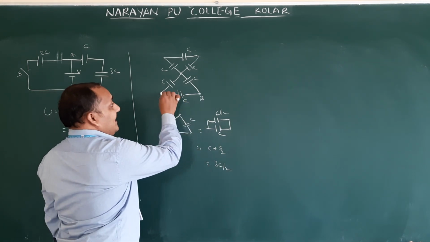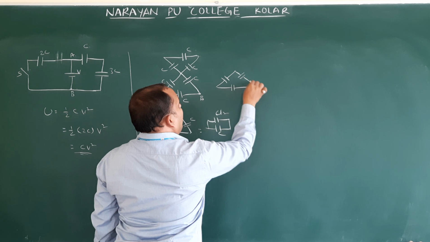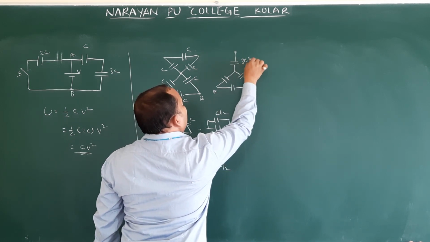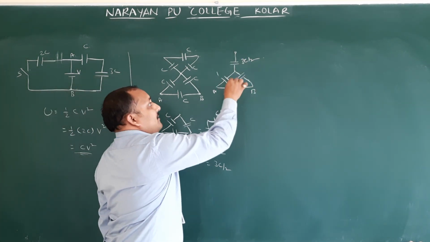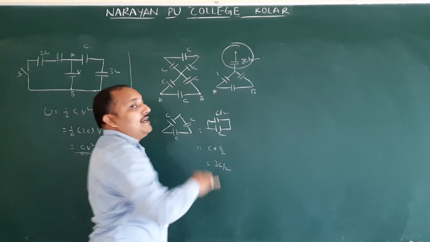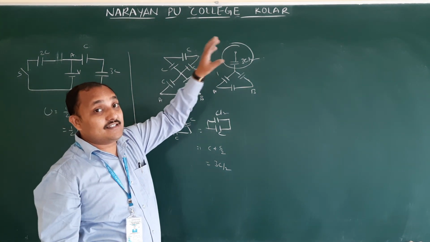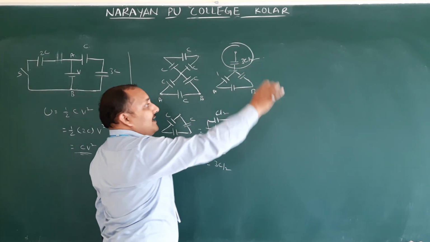But they are asking between A and B. Whenever you are solving a circuit diagram, AB, this one you will get like this: 3C by 2. The second end is not connected to any capacitor. Therefore, this one is going to be removed. Already we discussed this concept. Second end is not connected means the capacitor is not in the circuit. Therefore, if it is not there, the remaining you can remove.